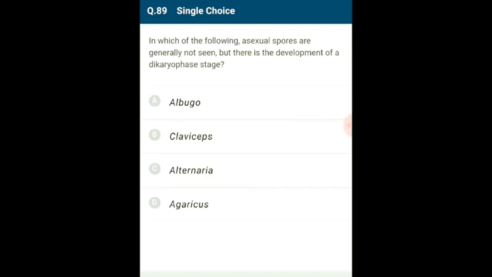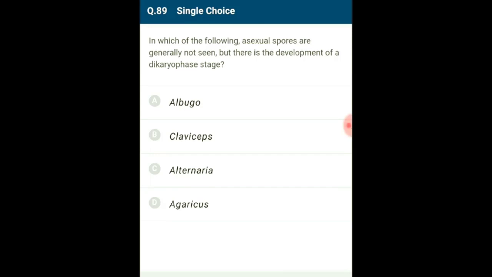Question number 89. In which of the following are asexual spores generally not seen but there is a development of dikaryophase stage? When fungus reproduces sexually, two haploid hyphae of compatible mating types come together and fuse. In ascomycetes and basidiomycetes, the fusion of two haploid cells forms an intermediate stage called the dikaryotic stage.